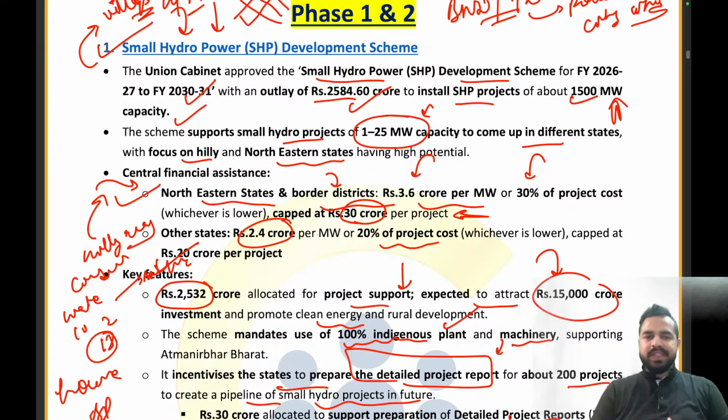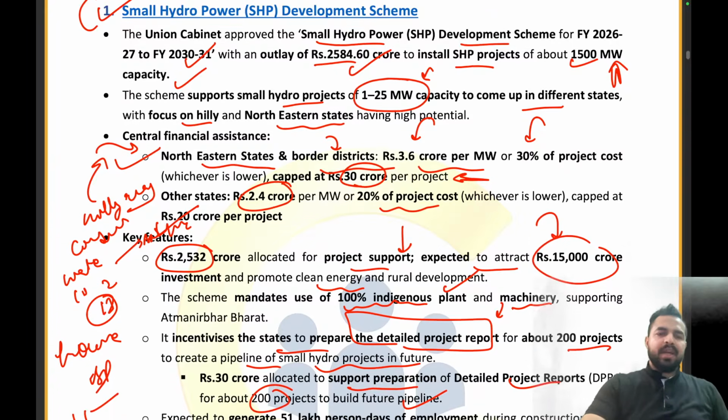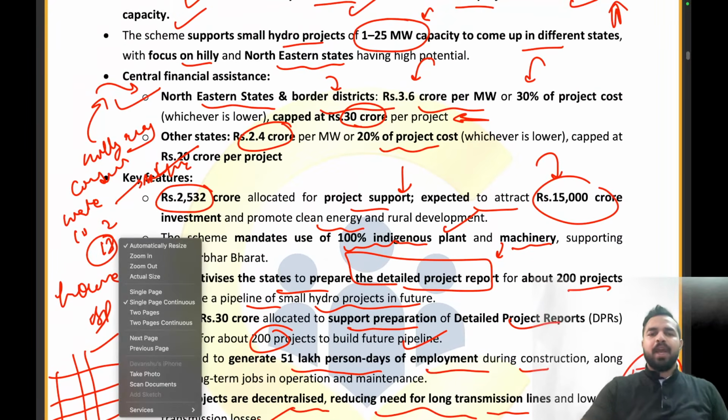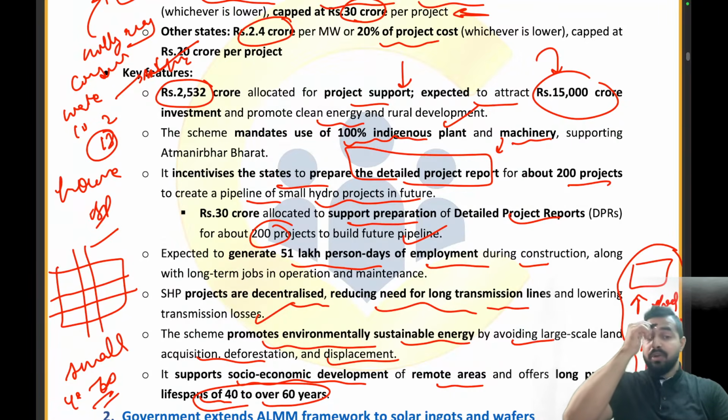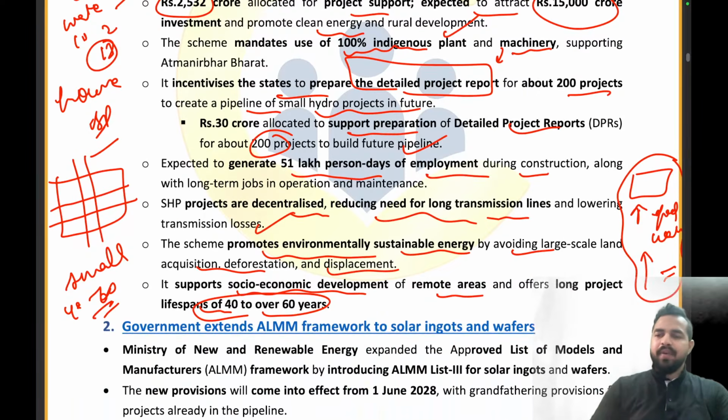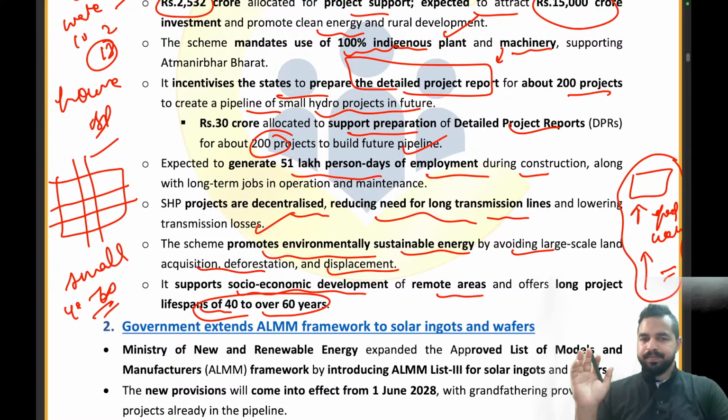Right? In the northeastern states, what is that amount that we are providing per megawatt? 3.6 crore per megawatt. And what is the cap on the project cost? 30% or rupees 30 crores. Right? Then we have the other states, it is 2.4 crores. Then 2532 crore has been allocated for the project support, and it is expected to attract 15,000 crores of investments. And what percentage of indigenous plant and machinery will we be using here? That is 100%. Absolutely right. What amount will be allocated to support preparation of the detailed project report? That is 30 crores. Clear everyone? Everybody clear?